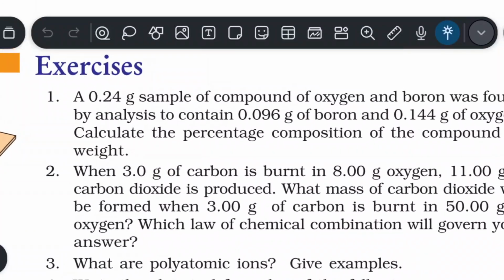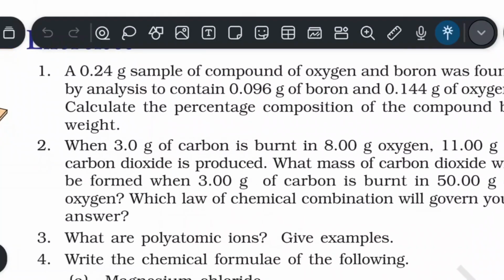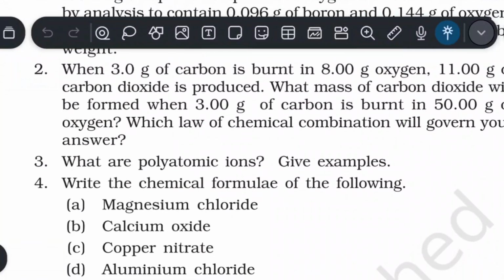So, these are the exercises. Pause the video and try to solve them.